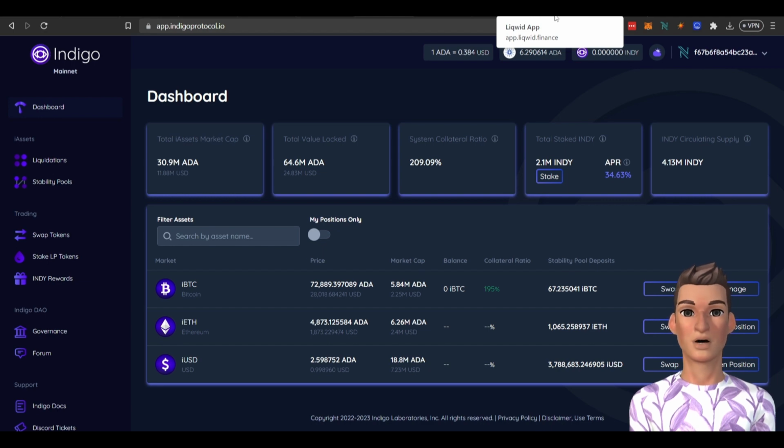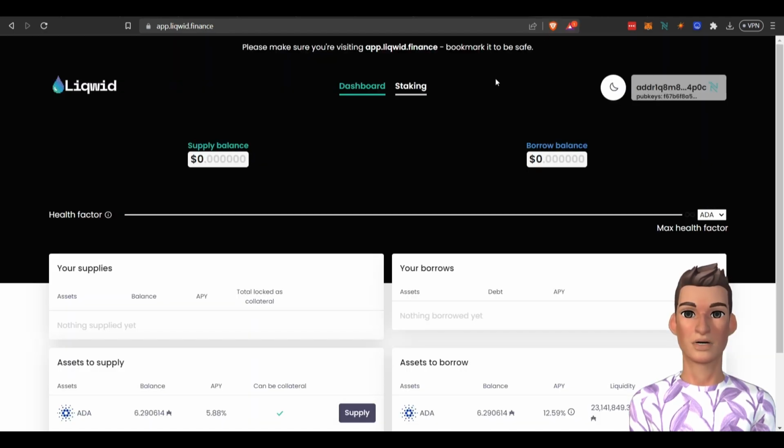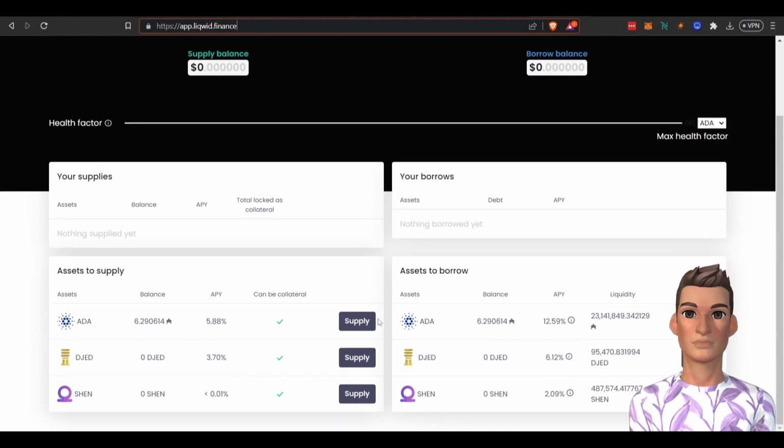So you can also lend your ADA tokens. If I go over here to app.liqwid.finance, look, there's a W in there. It's not liquid. You can earn 5.8% rewards for lending your ADA token. And this is more than you would get for staking your ADA tokens.